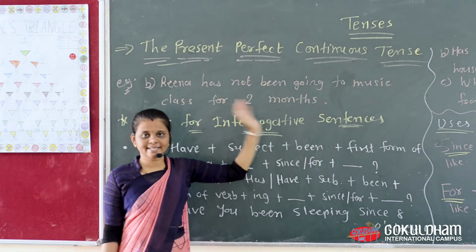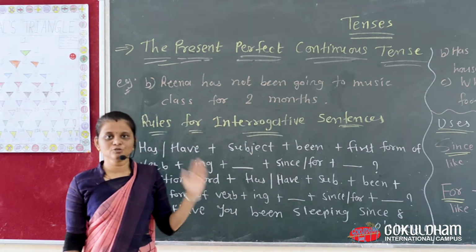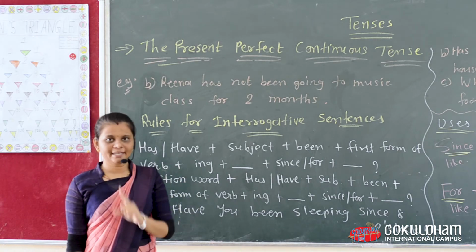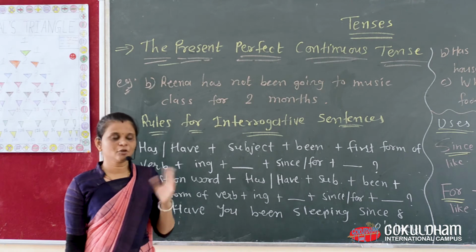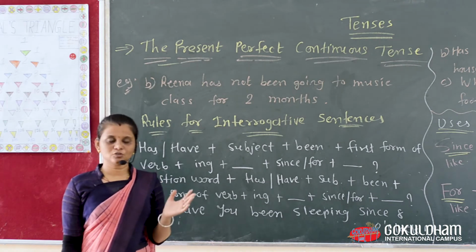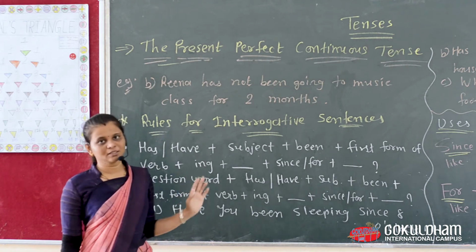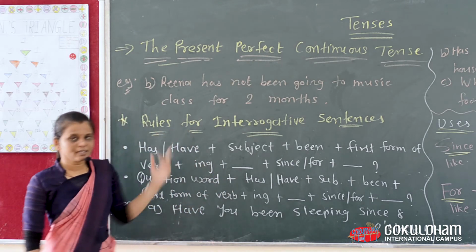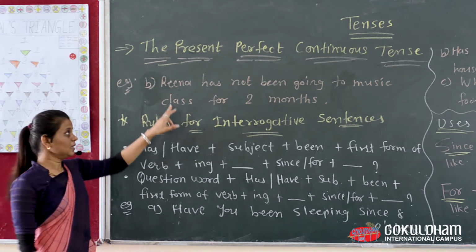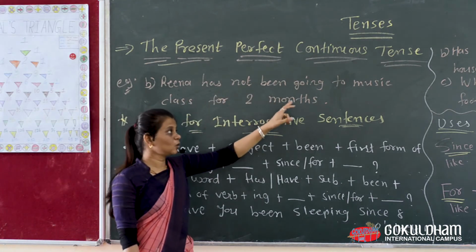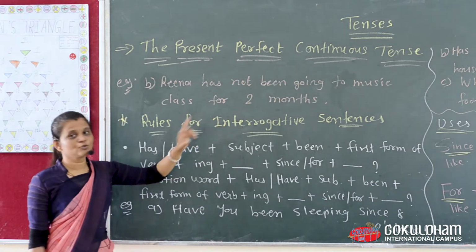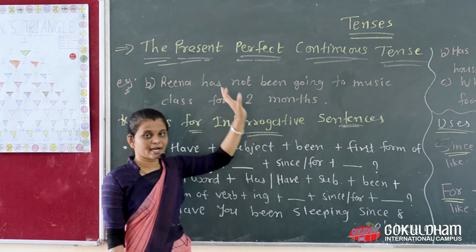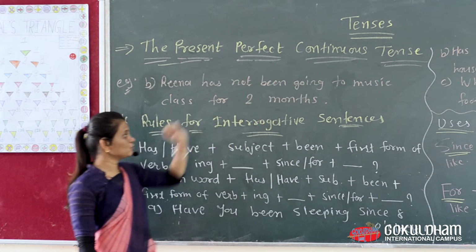In this tense, we learn about uses of it, rules for affirmative sentences, rules for negative sentences, where to write singular subject, what to write in plural subject, all things we learn with examples and structures. Now in negative sentence, one more example. Reena has not been going to music class for 2 months. So here, has not been. We write down not in between these two words.